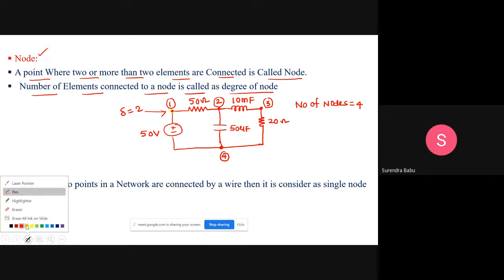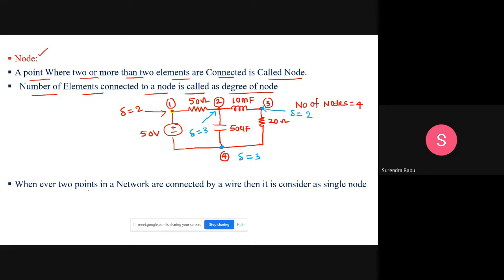The next one: what is the degree of the second node, friends? How many elements are connected? 3 elements: 1, 2, 3. What is the degree of this node, students? It's not 3, it is 2 only. 2 elements are connected. The degree of this node is 2. What is the degree of this node? This is 1, this is 2, this is 3. The degree is 3. The number of elements connected to a node is called the degree of the node.